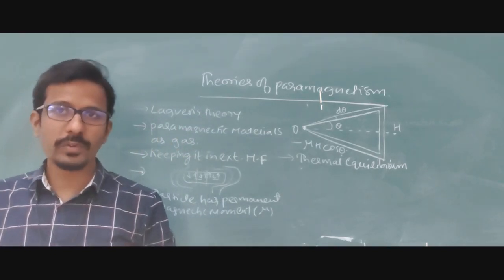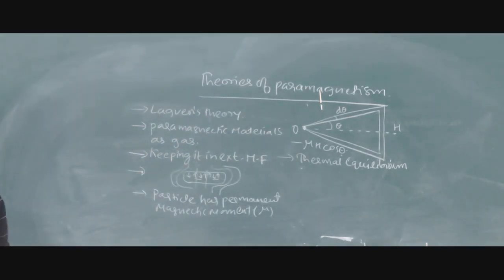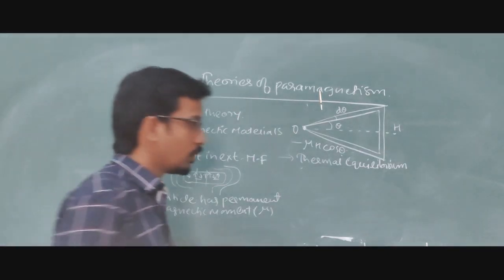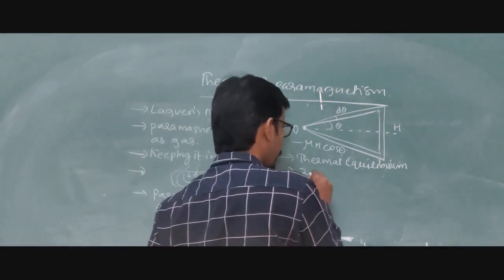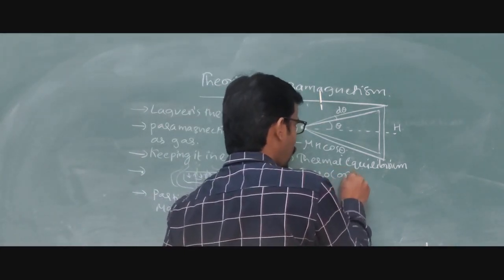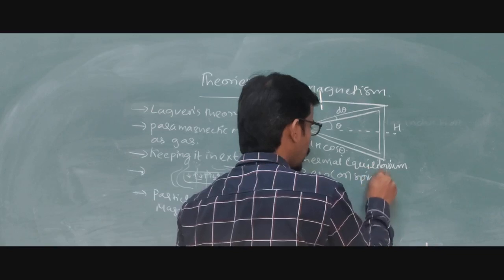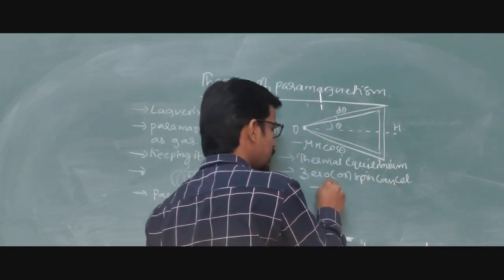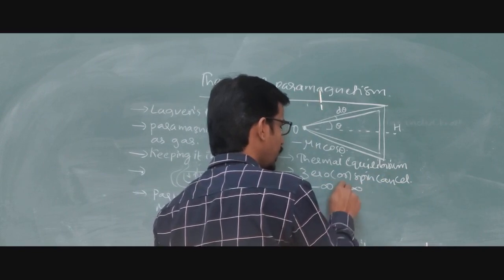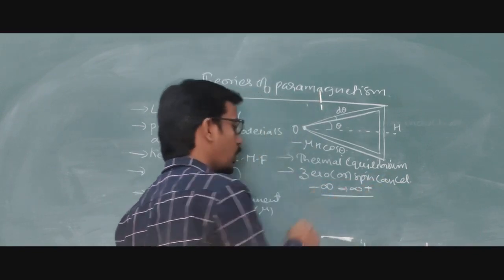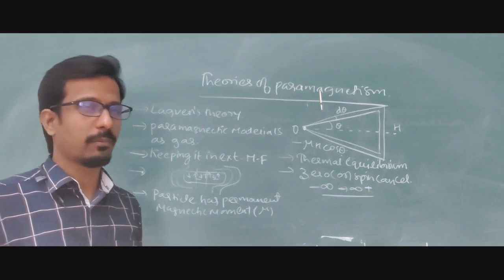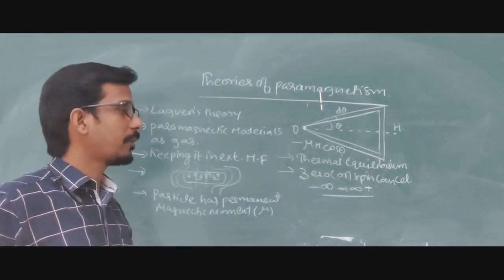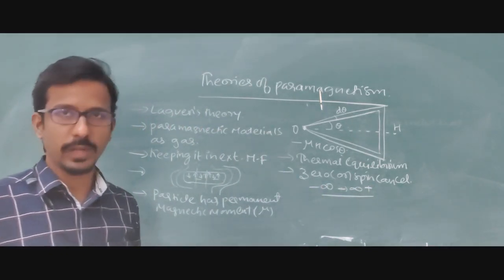Another failure is that it is not able to explain very concretely when applied to anything other than zero spin. If you are having zero spin, or parallel spin or spin cancel, then only it is going to happen. If you are having values between minus infinity to plus infinity, then what happens? You are not able to get the exact number of what the paramagnetic material spin is.